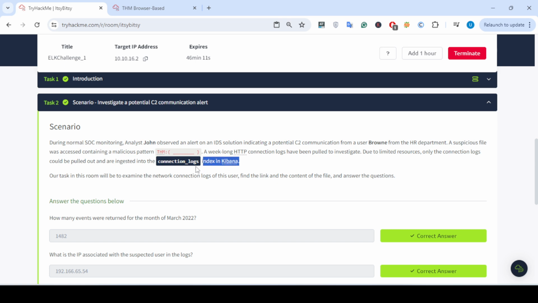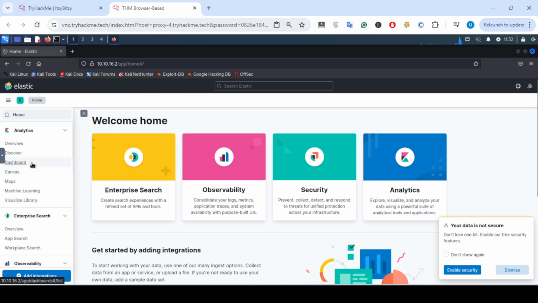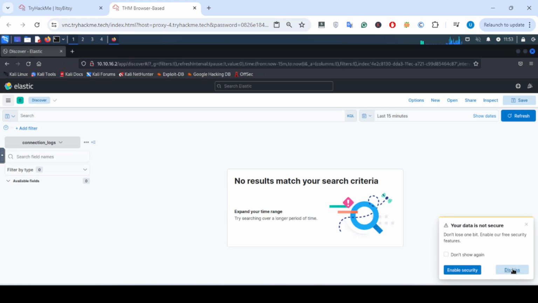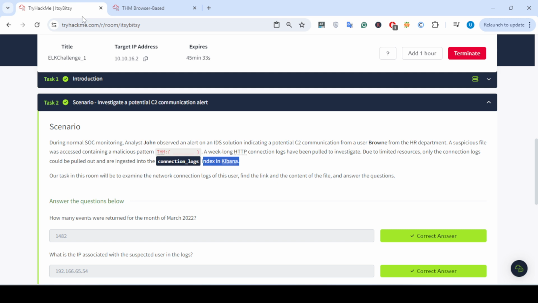Index in Kibana. Okay, if we go there, these are the important tabs present in Elastic, like Discover, Dashboard, Visualization. Discover is the most important tab. When I click on it, you can see different options are present. If we go here you can see the index pattern, that is connection logs. These are the logs against which we need to perform the analysis. More than one index pattern could be present here, but right now only connection logs is present.